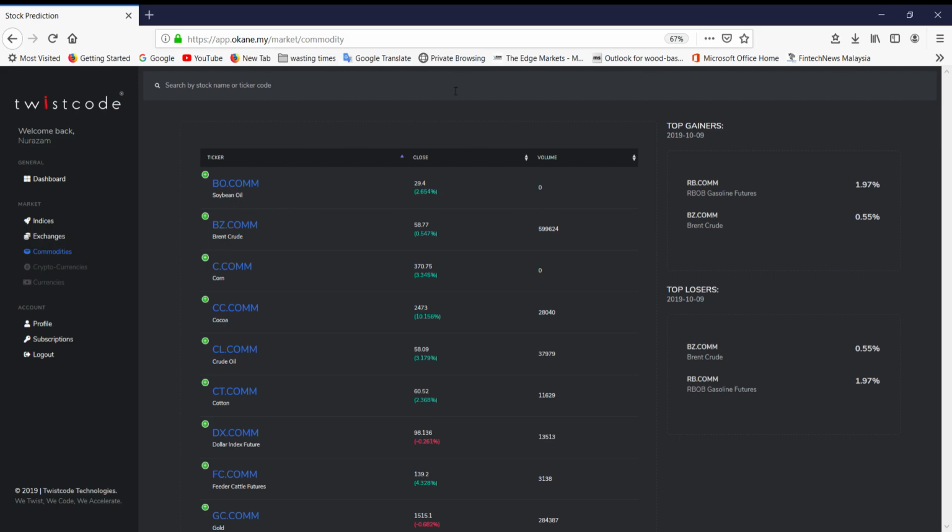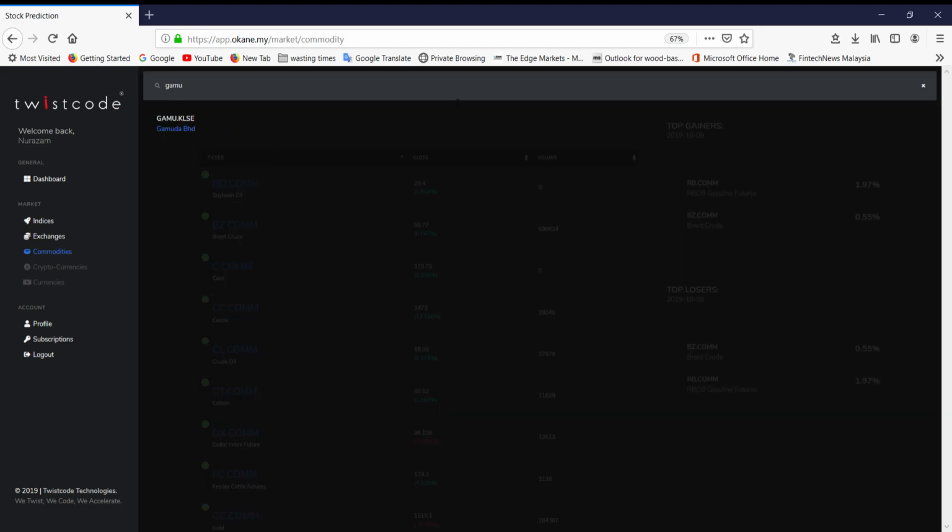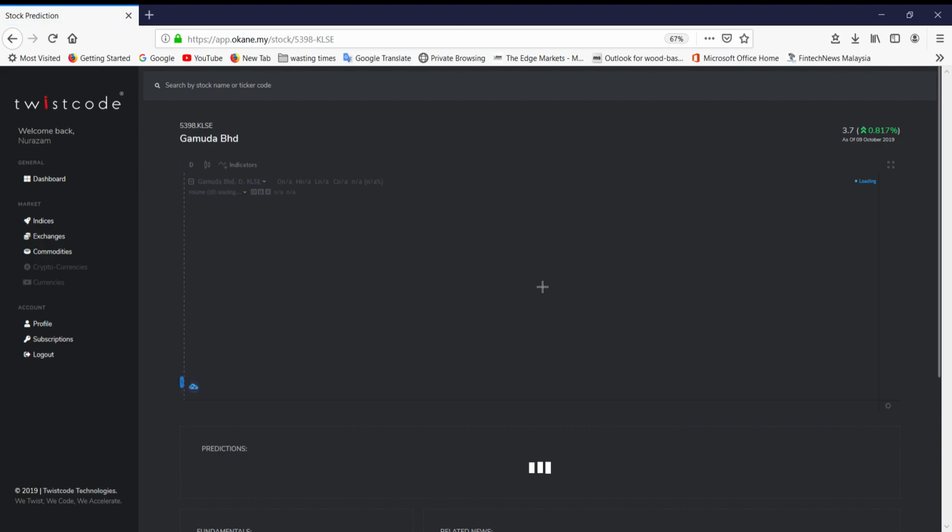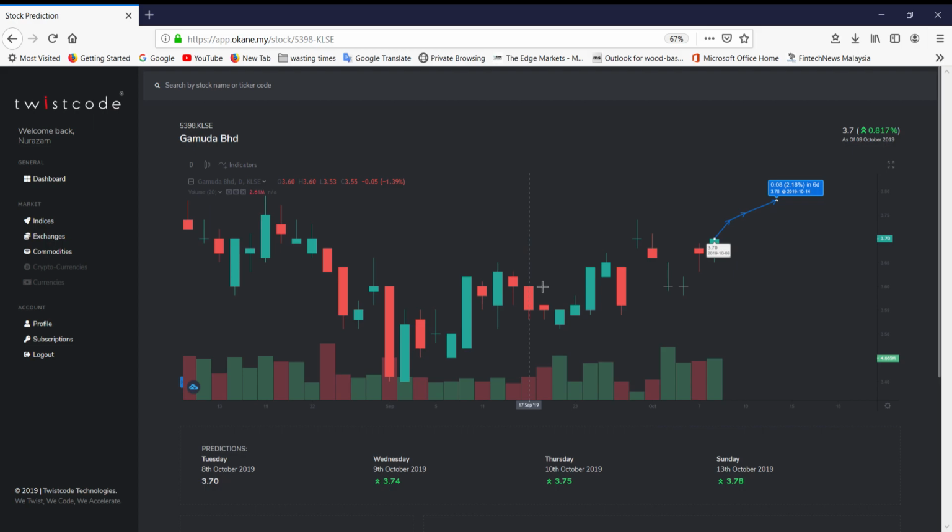Here is a search icon button if you want to find any company listed in Bursa. For example, we search for Garuda Berhad. It will show you a technical chart with candlestick bars.